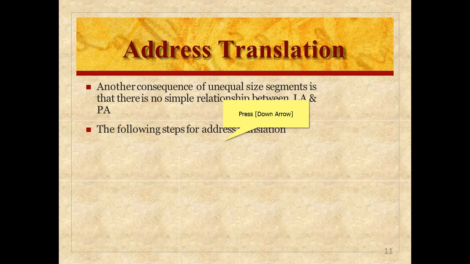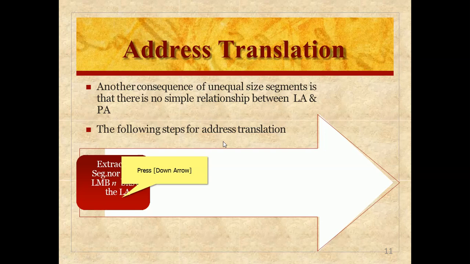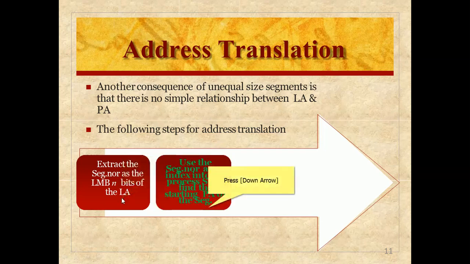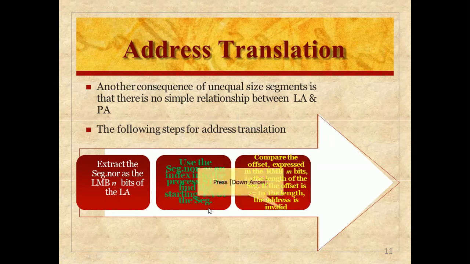Another consequence of unequal size segments is that there is no simple relation between logical and physical addresses. There are steps we need to see for how the address is translated. Extract the segment number as the leftmost bits, the most significant bits, of the logical address, and use this segment number as an index into the process segment table to find the starting physical address of the segment.